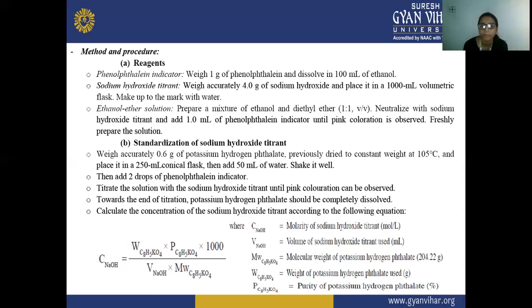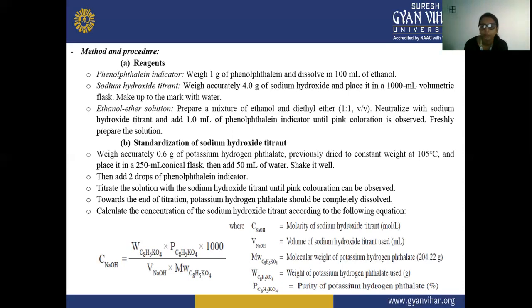So here we have to prepare a mixture of ethanol and diethyl ether, in the ratio of 1:1 volume by volume.